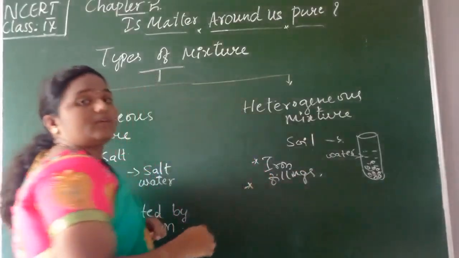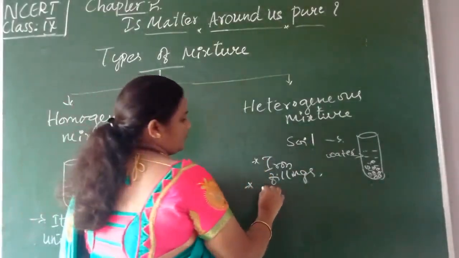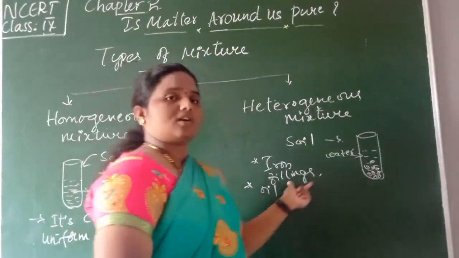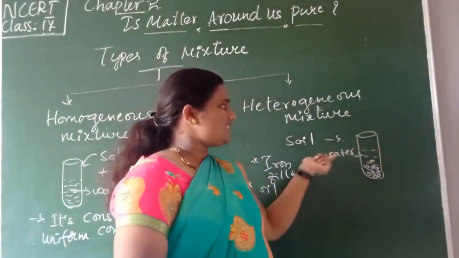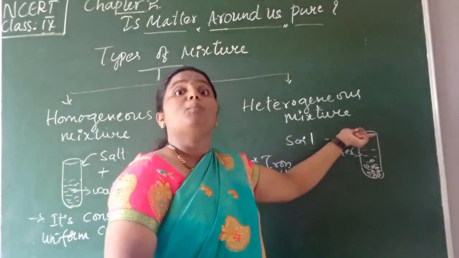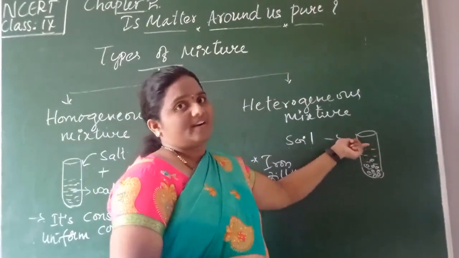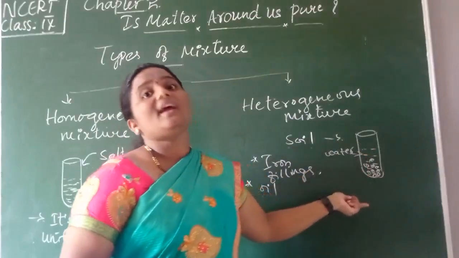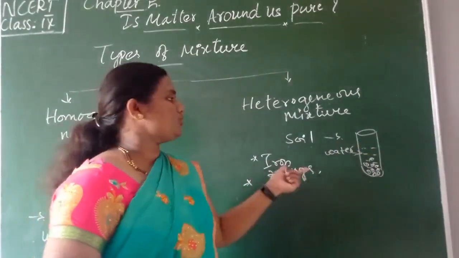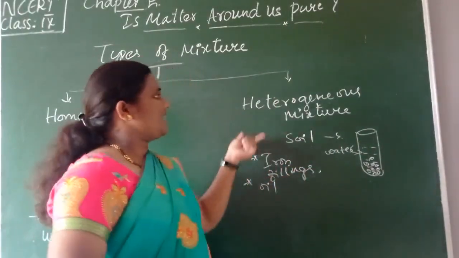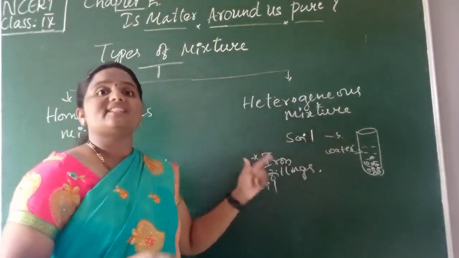Then you can pour oil also. What happens? The oil is going to float on the surface of the water. Means the oil particles are going to be more at the top of the water, whereas at the bottom you may get less in amount or not at all. So these are all what? An example of a heterogeneous mixture.